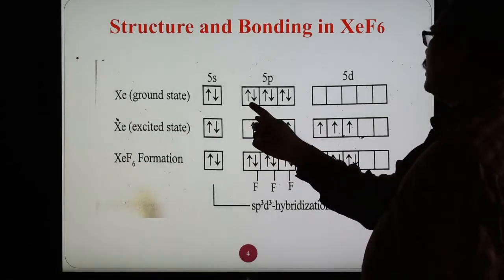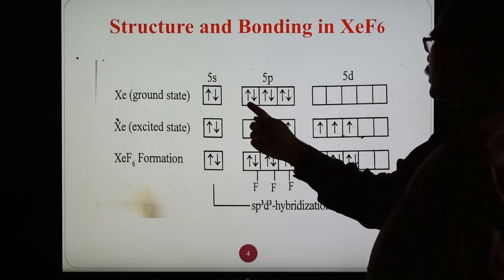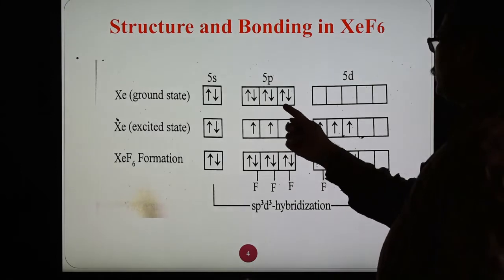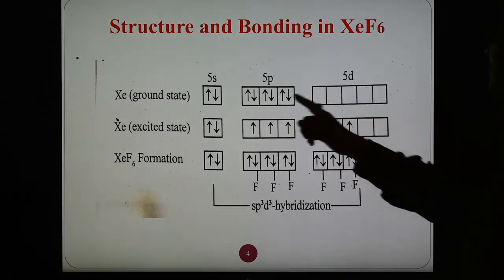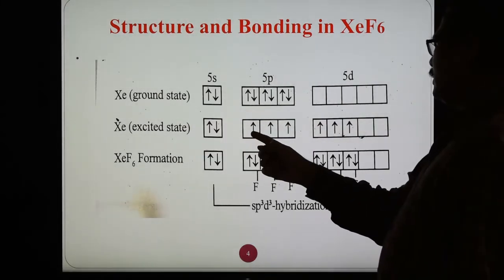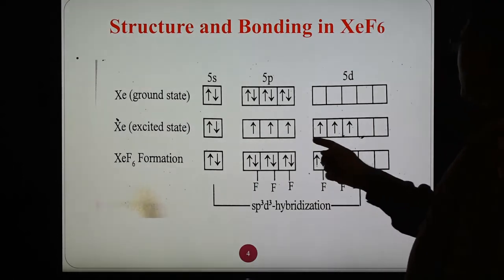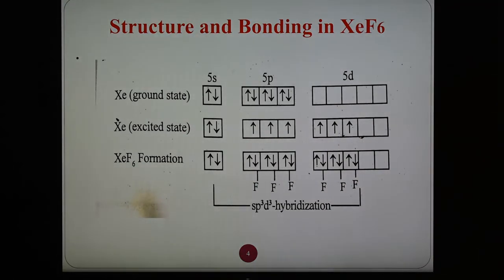This is possible when 3 electrons from the 5p orbital are promoted to the 5d orbital. So in the excited state of xenon, 3 electrons from the 5p orbital are promoted to the 5d orbital.